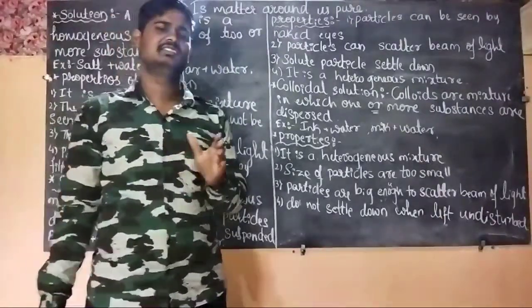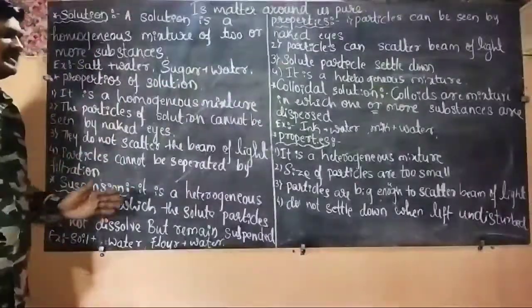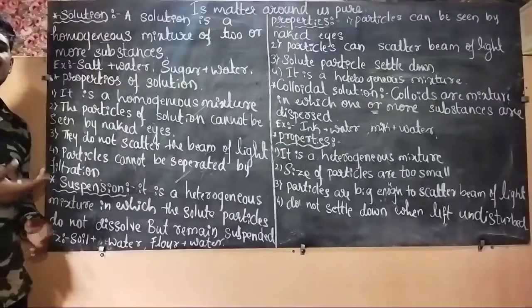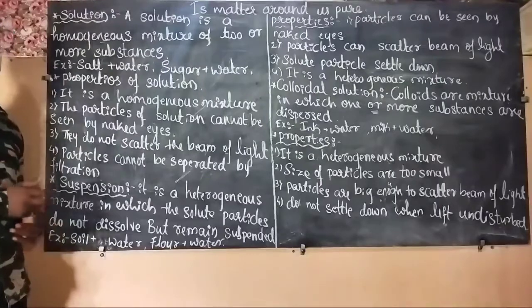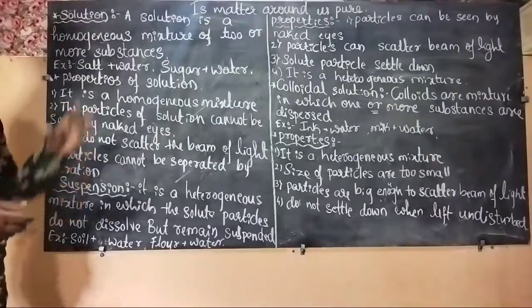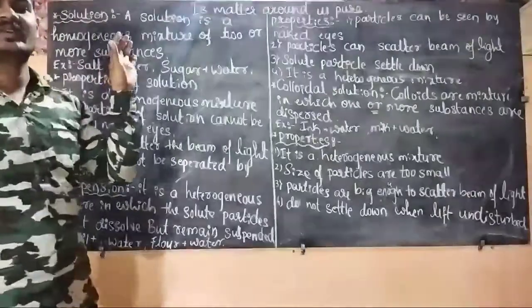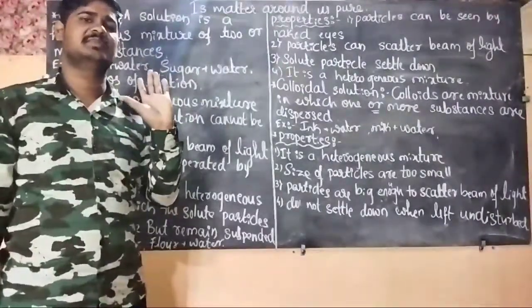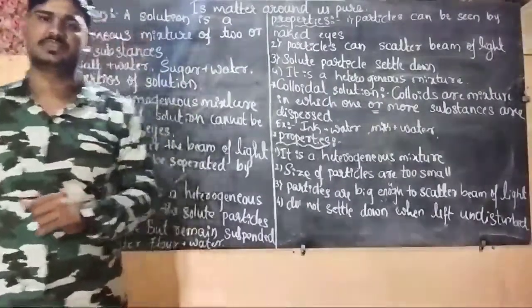Okay, these are the types of solution: suspension and colloidal. You should remember these definitions, examples and their properties. And one more thing: the particles of a solution cannot be separated by filtering them. The solution particles cannot be separated by the process of filtration. That one point also you should remember. Okay.